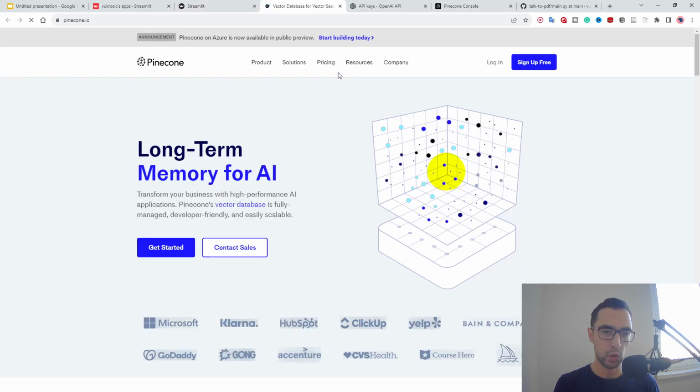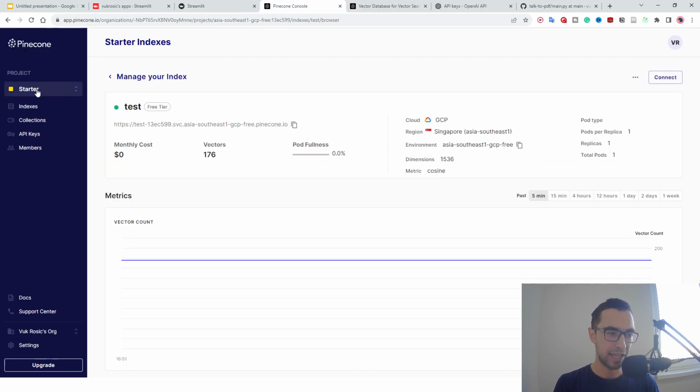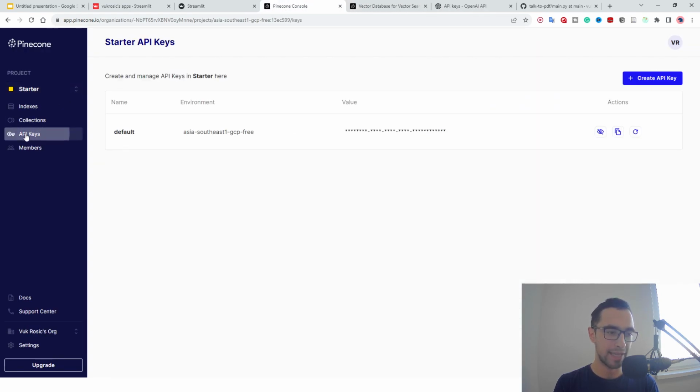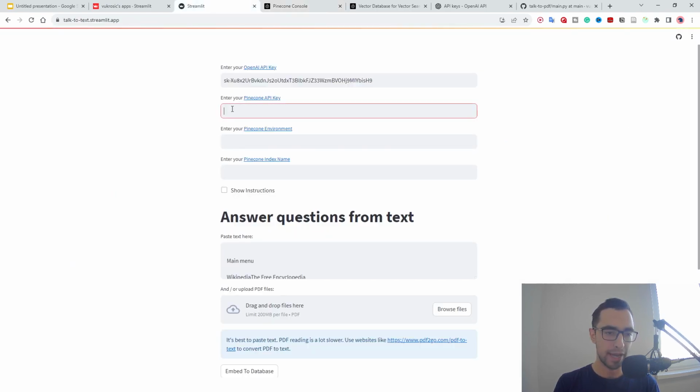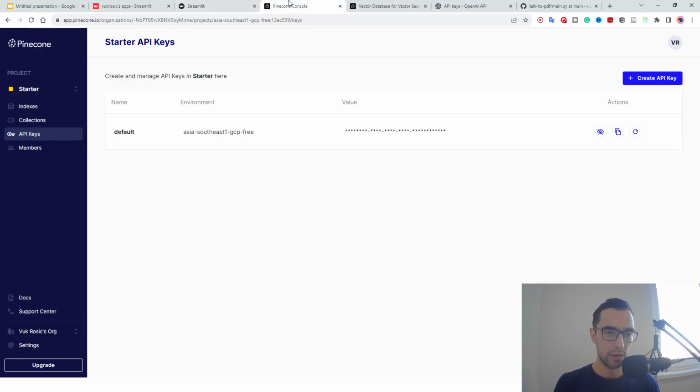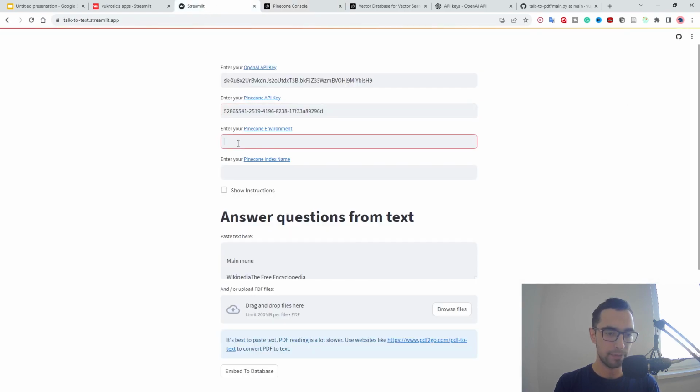So we will go here and then we will either log in or sign up. And after that, we will go to API keys, and we will copy this API key, and we will go back and paste it here. Then we will go to the same website, and you see this environment. We're going to copy this environment, and we will paste it here.